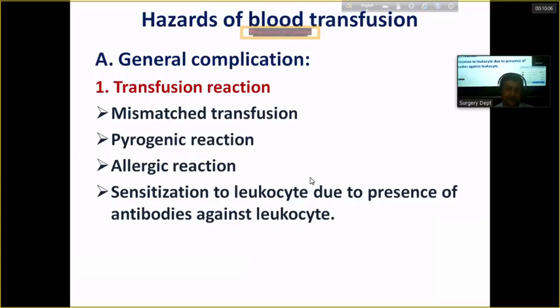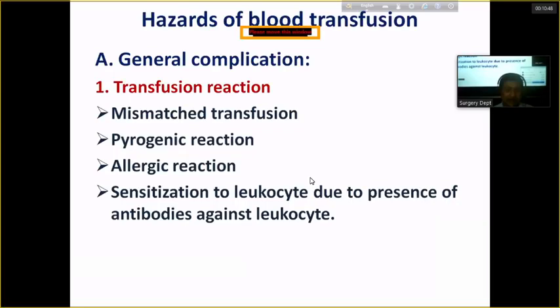recipient. Not only AB group antigen, but also you have to consider another major group antigen, that is Rh antigen. So mismatched blood transfusion might happen due to disparity between the donor and recipient blood in terms of blood group. Pyrogenic reaction. In the blood, there might be some macromolecular substances, usually called pyrogen, that stimulate the thermoregulatory center and produce fever. This is called pyrogenic reaction, apart from mismatched blood transfusion.